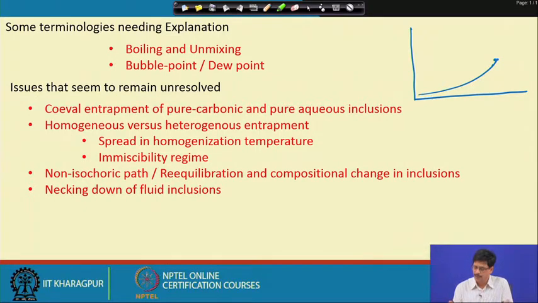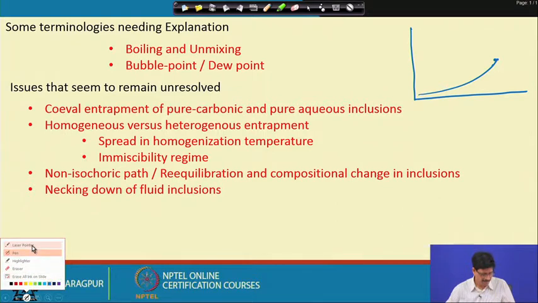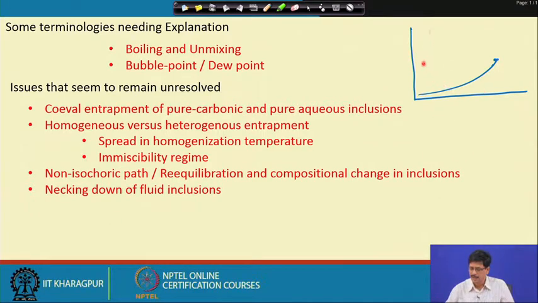So, we know that the only possibility where such an inhomogeneous entrapment is possible is very specific conditions corresponding to the boiling condition. Otherwise, we have the entire vast field of pressure and temperature in which we get the aqueous fluid as one phase, and similarly the vapor.